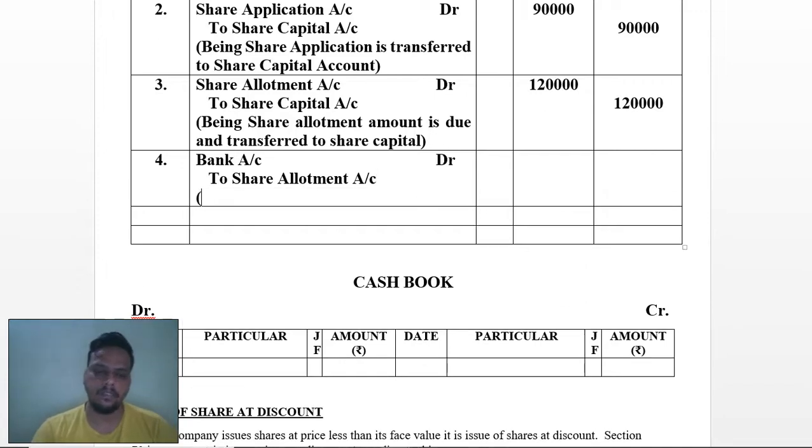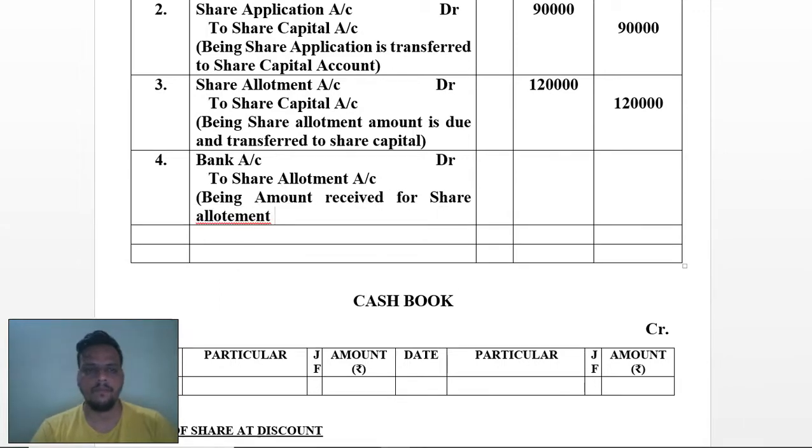Here I am writing as being amount received for share allotment at rupees 4 on 30,000 shares.